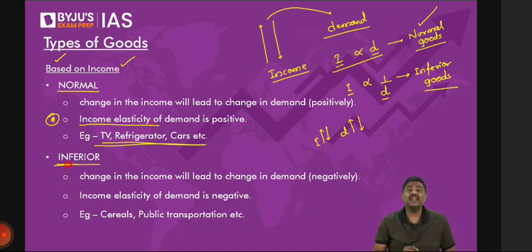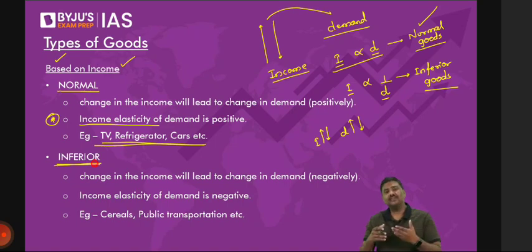Next one is inferior goods. Inferior goods are those goods where, with the change in the income, demand changes, but in the opposite direction, not in the same direction. What is this opposite direction? Imagine people will start losing jobs. People are removed from the companies.